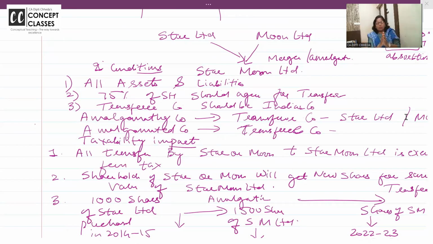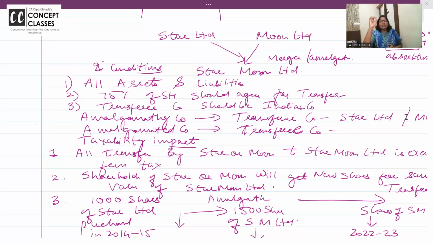Now, amalgamation. Amalgamation or absorption. If Star Limited and Moon Limited are merging into a new company, Star Moon Limited, or Star Limited, the existing company, is completely absorbed and closed by Moon Limited. Now, in this condition, if they are satisfied, then even though all the assets are transferred by Star and Moon to Star Moon Limited, there is no capital gain.